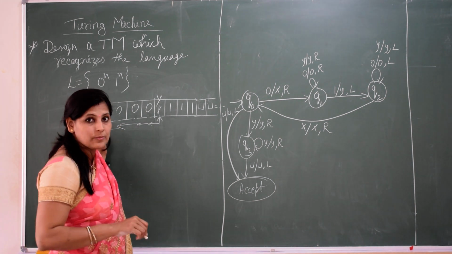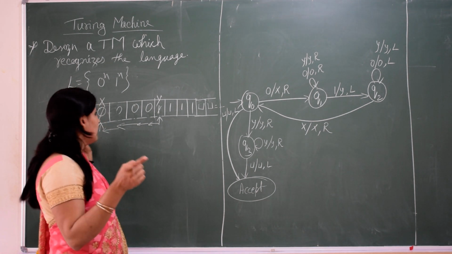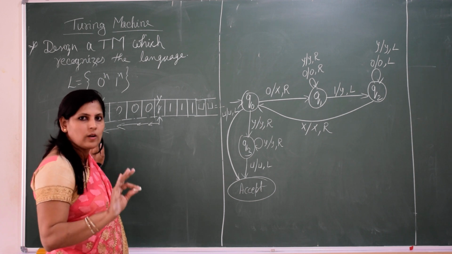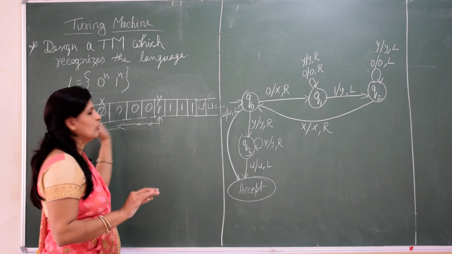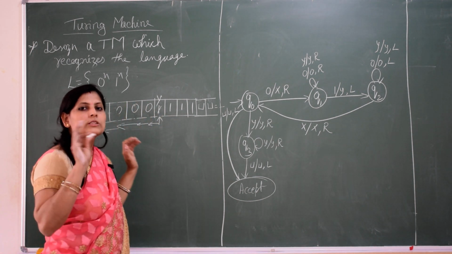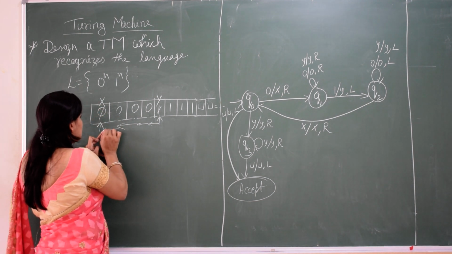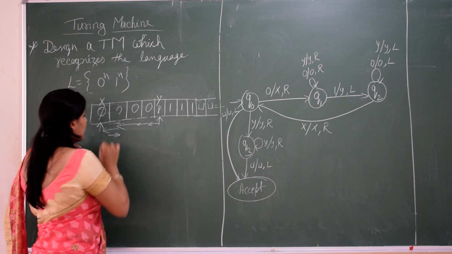No, it is X. After seeing that it is X, that means before that everything is scanned. Either it is first or n number of zeros are already scanned. So after this we'll move to right side to scan my second 0.